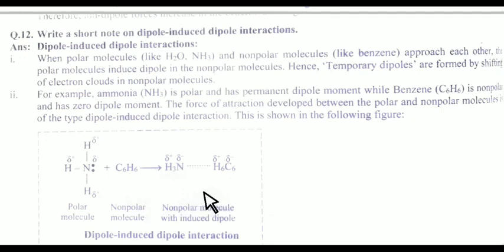So this is dipole-induced dipole interaction: a polar molecule having a permanent dipole moment approaches a non-polar molecule having zero dipole moment and induces a dipole in it. But whenever you remove the polar molecule, the situation is the same again.